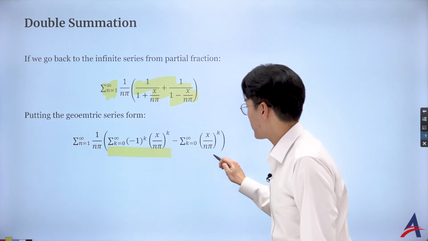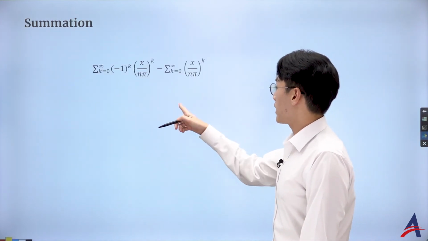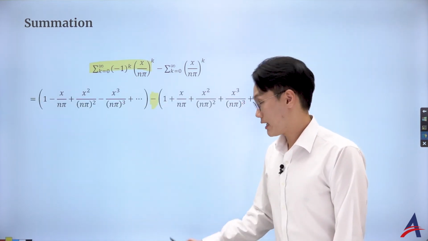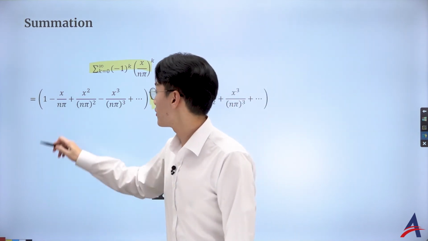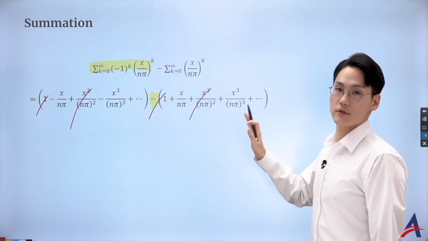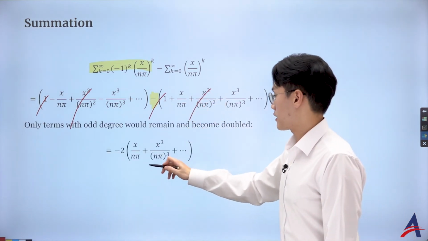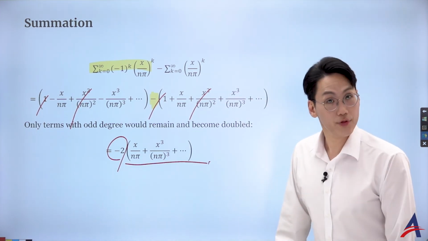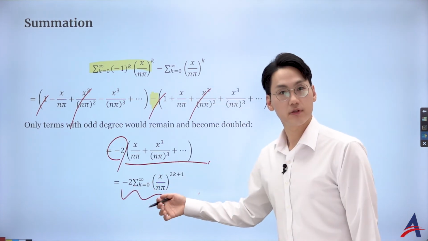So let's have a look if I can see any cancellation, if I see the difference, right? What I like to do is to expand this alternating series, which I just get that, and I'm looking for the difference. And as you can notice, there are quite a few terms canceling out. 1 cancels out, square cancels out, or in fact, all the even degrees cancel out. Only the odd degree remains, and it gets actually doubled. So that's why I factorize by the negative 2, and then write down the sum of the odd terms. Okay, that is great. So that's what I've got. Still can be described as a sigma.